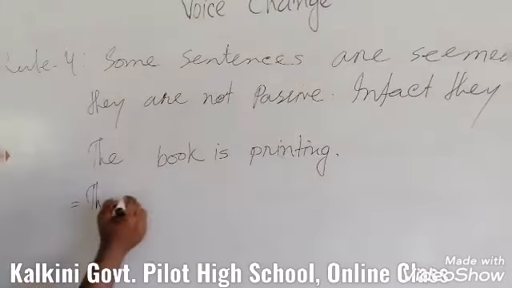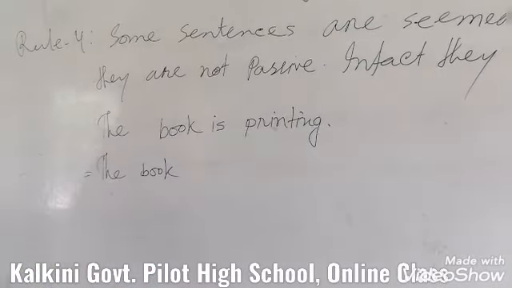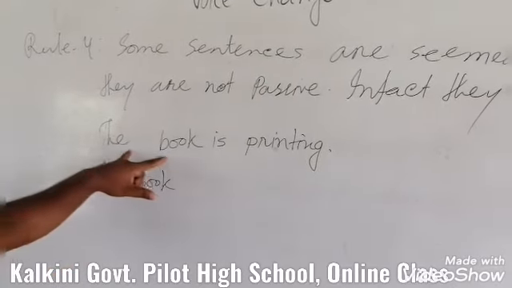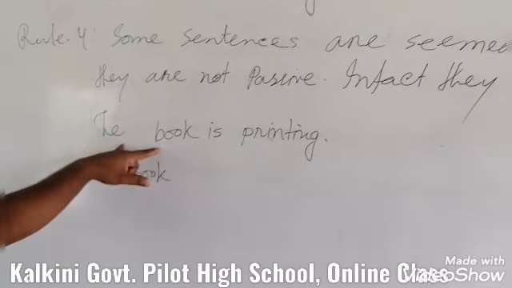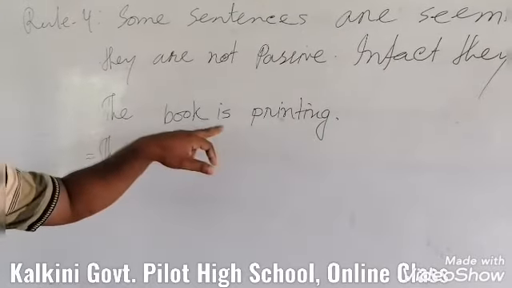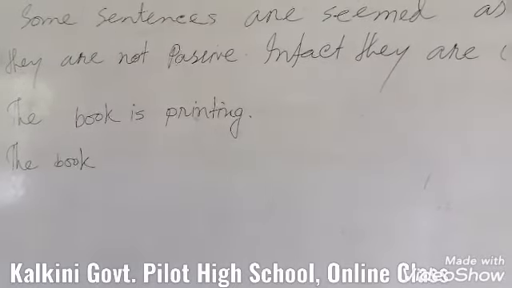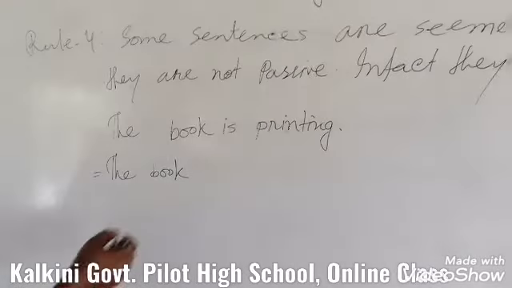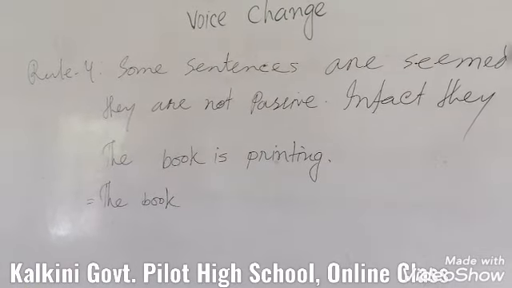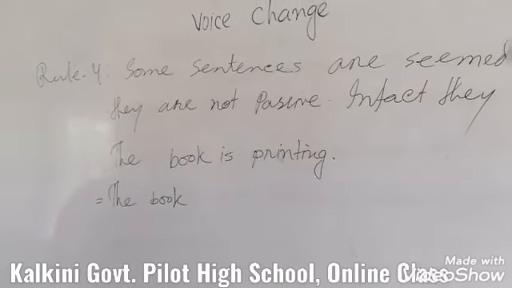At first, you have to write the subject of the sentence. Then you have to use the auxiliary verb of the sentence. So, what type of tense is the sentence? Actually, subject, then is, and then ing with the base form of the verb. So it is a present continuous tense. For the present continuous tense, we have some auxiliary verbs for voice change like am being, is being, are being.